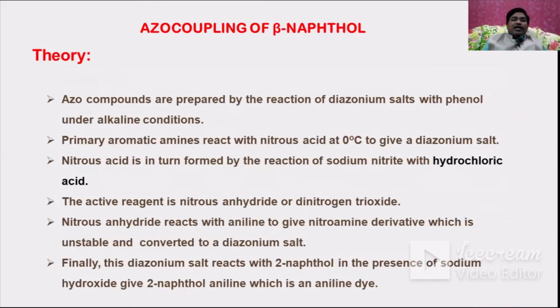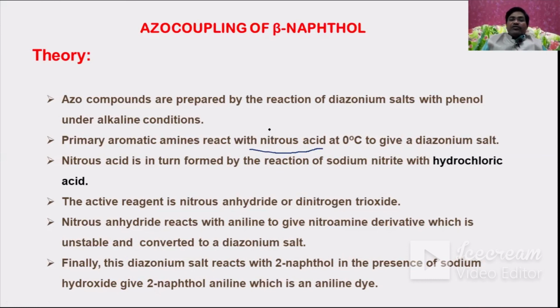Let us see. The azo compounds are prepared by the reaction of diazonium salts with phenol under alkaline condition. Primary aromatic amines react with nitrous acid at 0 degrees centigrade and give a diazonium salt. Just now I told you about the nitrous acid. Actually the nitrous acid is unstable, and that's why it is prepared in situ. In situ means it is prepared in the reaction mixture itself by mixing sodium nitrate and hydrochloric acid, and this is stable at 0 degrees centigrade.